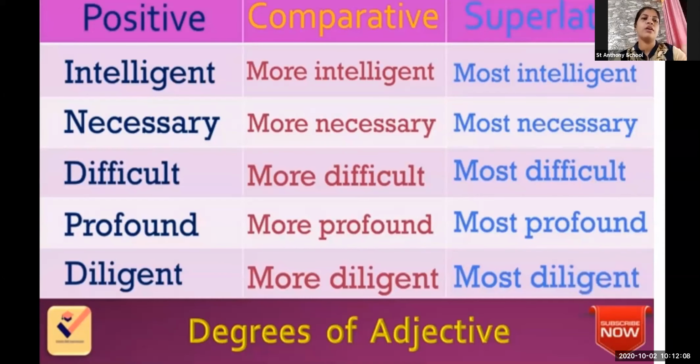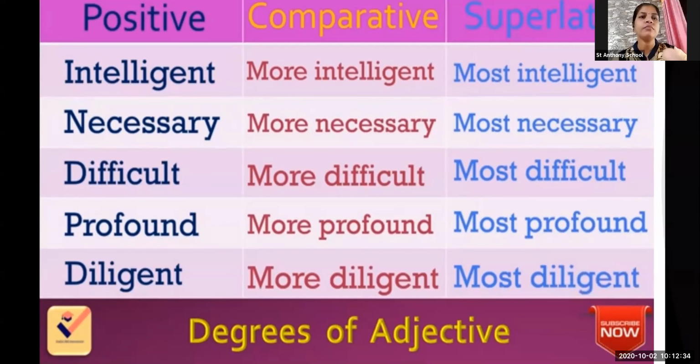Some more are there: intelligent, more intelligent, most intelligent; necessary, more necessary, most necessary; difficult, more difficult, most difficult; profound, more profound, most profound; elegant, more elegant, most elegant. All these are in the chart, and you can use them in your degrees.